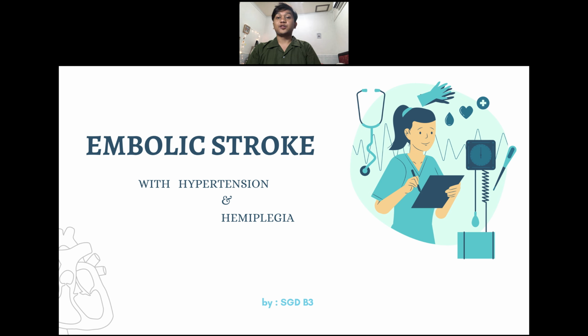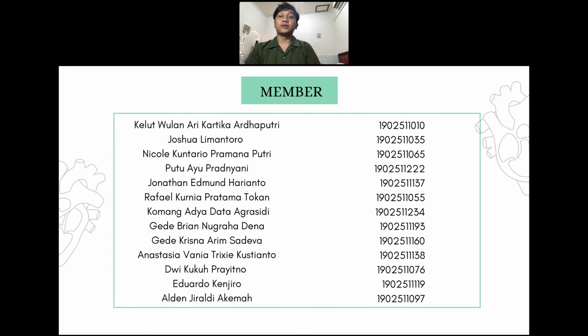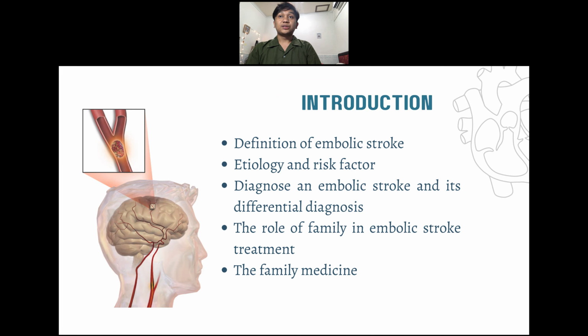We would like to give a presentation about our student project, titled Embolic Stroke. My name is Duku Prayitno with student number 076, and I would like to start with the introduction. Embolic strokes occur when there's a blockage in cerebral arteries caused by clots from the distal part of the body. It can be aortic, cardiac, or arterial. This blockage causes ischemia by the mechanism of perfusion cessation of brain tissue.